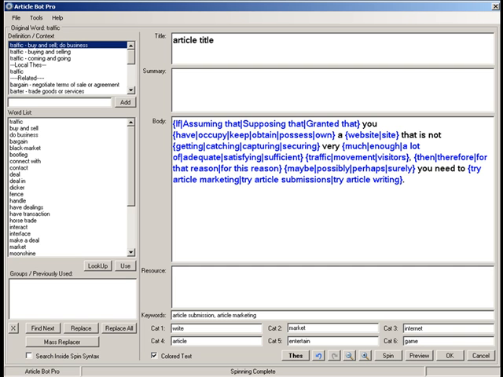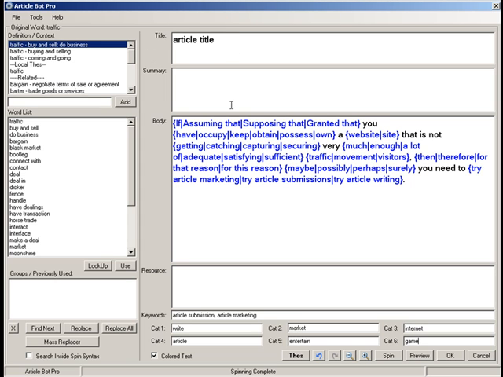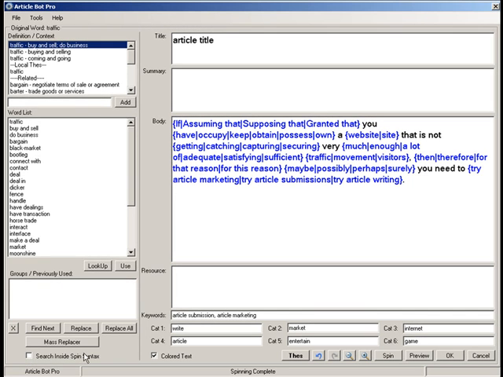So this pretty much concludes the video for article editing. The only thing I didn't go over was this search inside spin syntax button, but if I were to hit that and go mass replacer, you'll see that ArticleBot Pro now searches inside of the spin syntax. And so if you wanted to search and replace words within spin syntax, you can do that. I'll just show you an example of it not searching inside. Hit mass replacer again, find next, and now you'll see that it's not hitting any of the spin syntax.